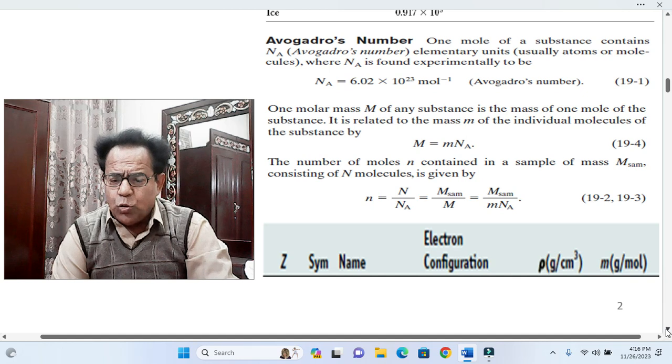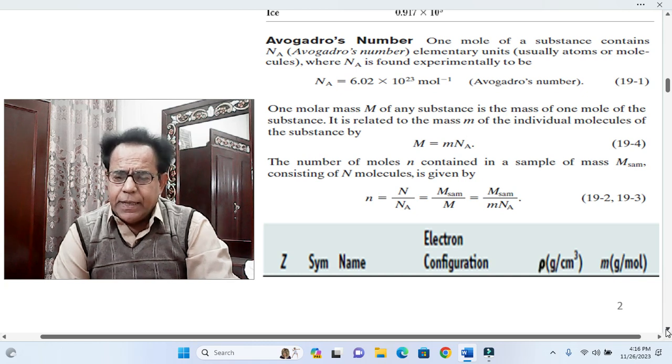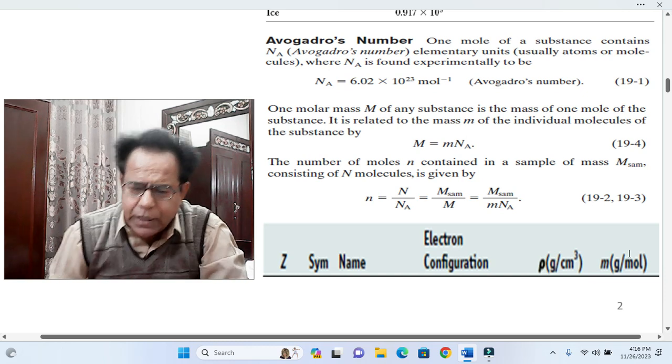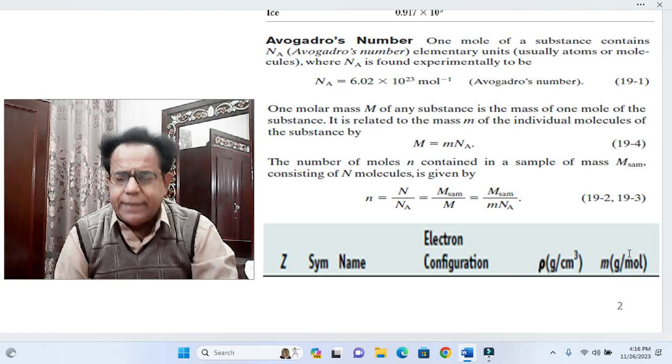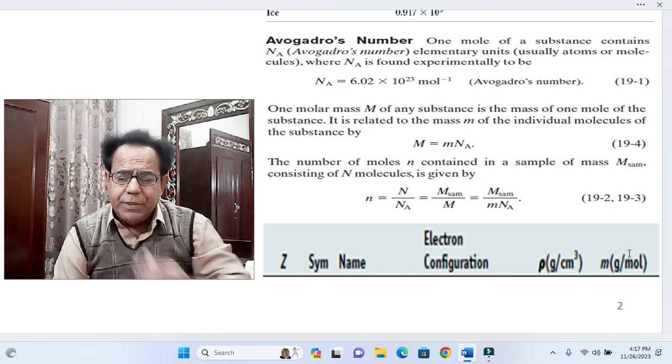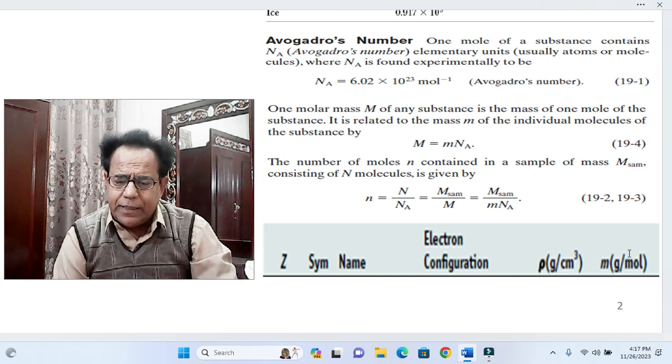The number of moles n contained in a sample of mass M_sam, consisting of capital N molecules, is given by small n is equal to capital N over N_A, is equal to M_sam divided by capital M, is equal to M_sam over small m into N_A.